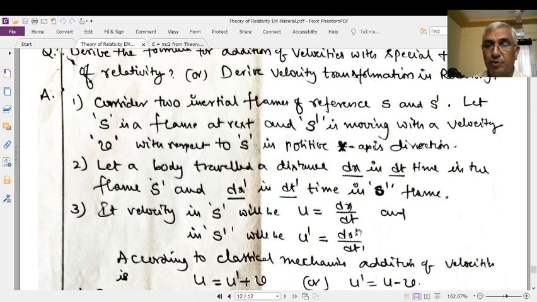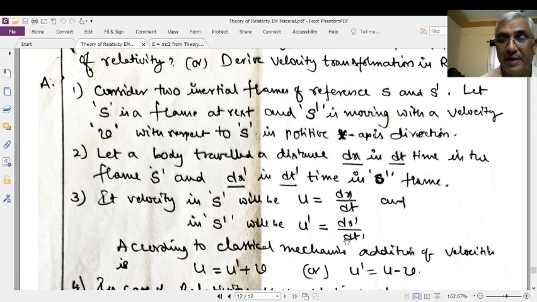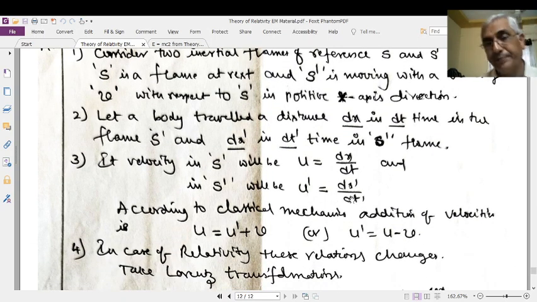Let that be u. Now let the same body be found to move a distance dx prime in time dt prime in the moving frame S prime. Therefore, the velocity of that body is dx prime by dt prime. Let that be u prime.